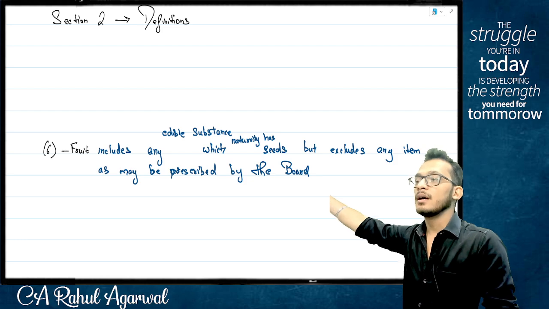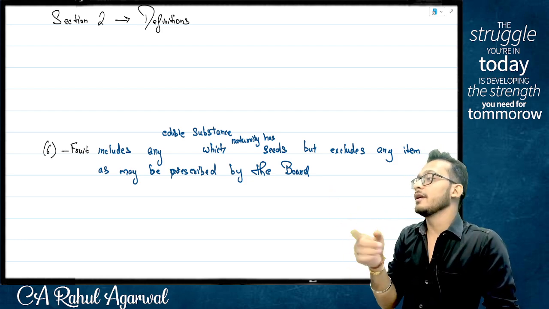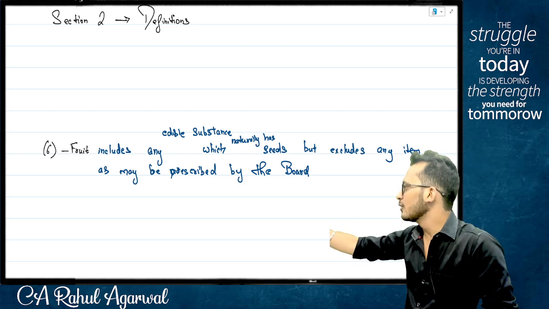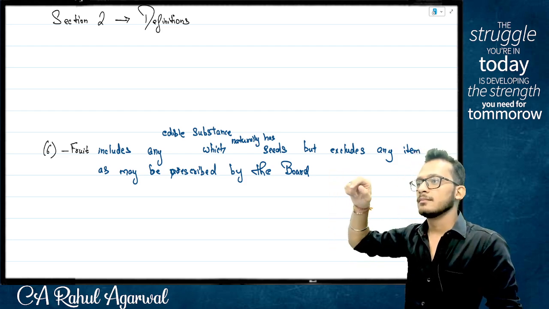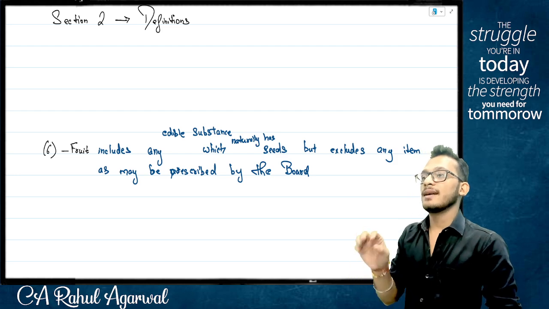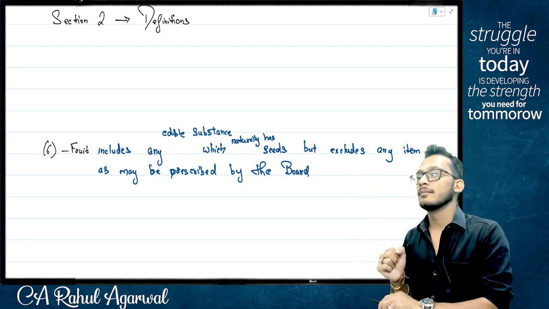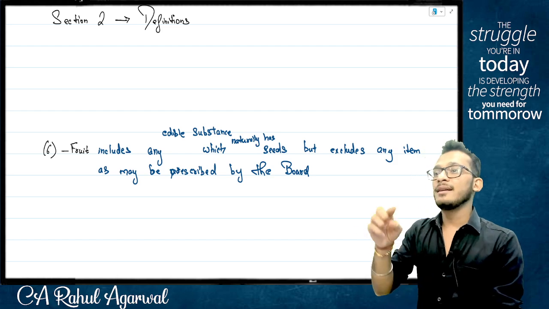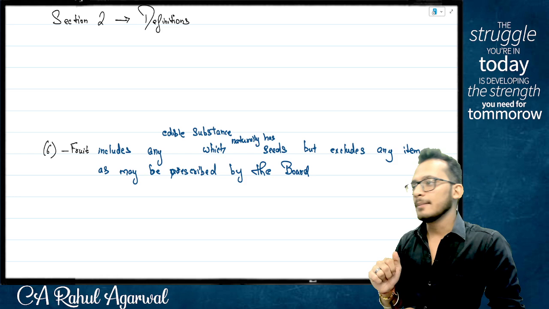override the definition itself. Because you cannot include something, because includes says seeds. Now you cannot say fruit includes any edible substance which naturally has seeds and includes ice apple. That becomes weird. What is the better thing to do? You may come and say, Rahul, generally the definition is to have seeds. There may be some items which may not, but I still want to call it fruit. Now that is an exception to the main rule.